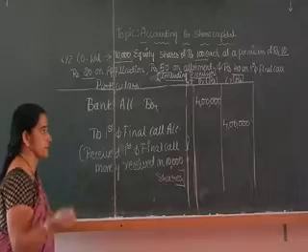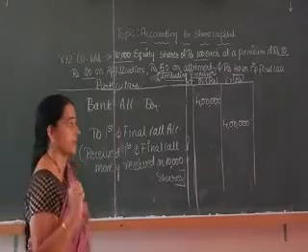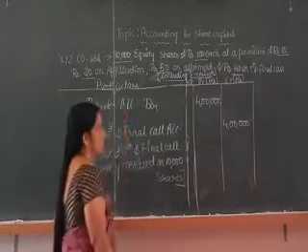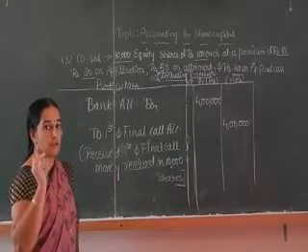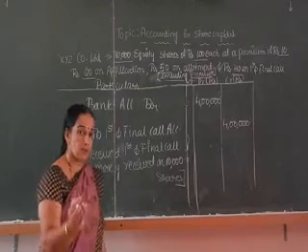Suppose some of the shareholders fail to pay the first and final call, then that money will be deducted from the bank. For example, suppose 10 shares' first and final call is not paid, that is called calls in arrears.